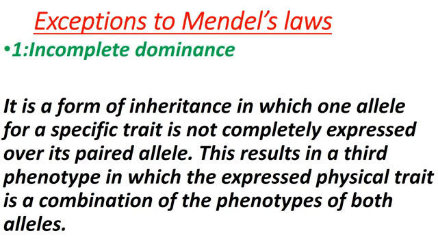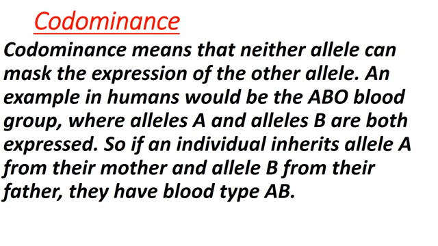It is a form of inheritance in which one allele for a specific trait is not completely expressed over its paired allele. The result is a third phenotype in which the expressed physical trait is a combination of the phenotypes of both the alleles, and the example you have seen in Mirabilis jalapa. The next exception was codominance. Codominance means that neither allele can mask the expression of the other allele.